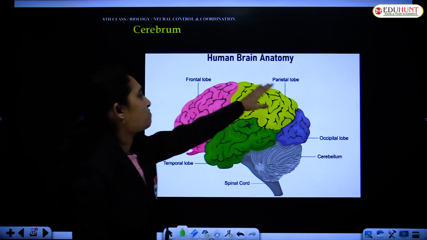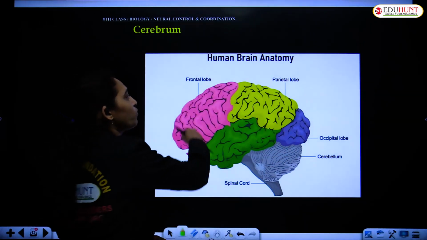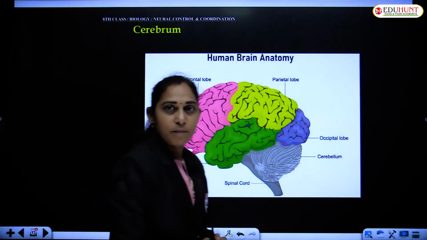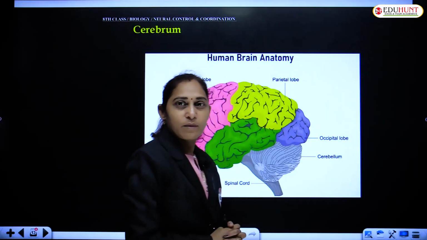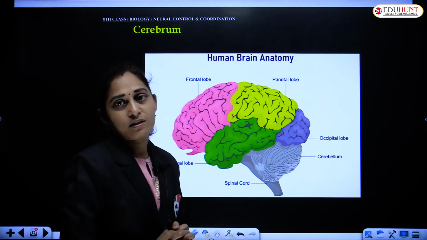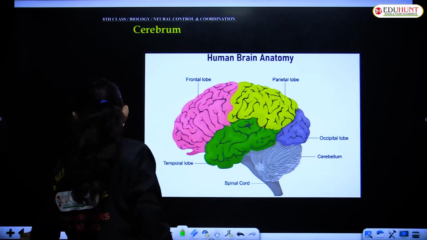Yes, this is the brain. The outer covering is called the duramater, and it is made up of dense, thick fibrous connective tissue.